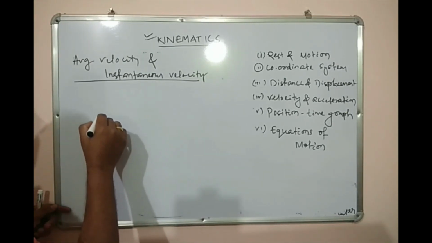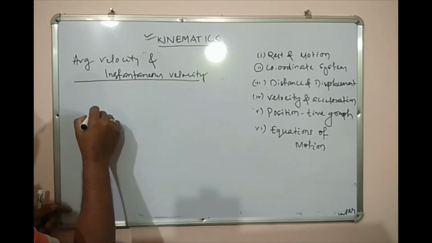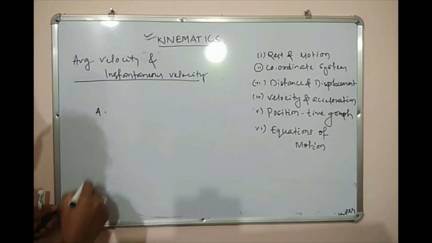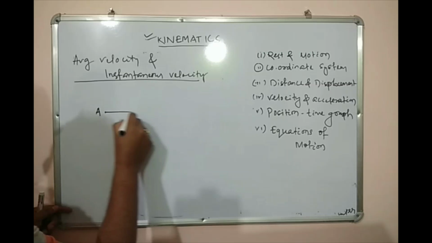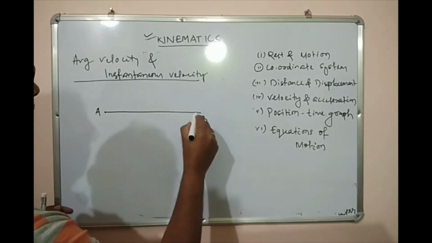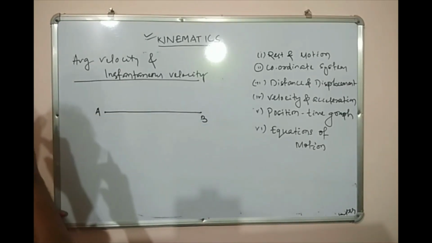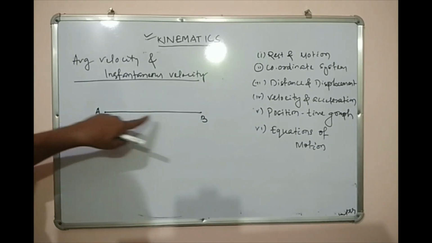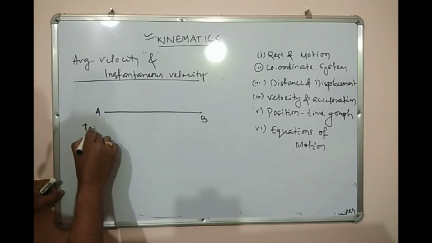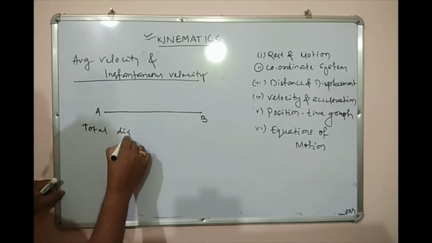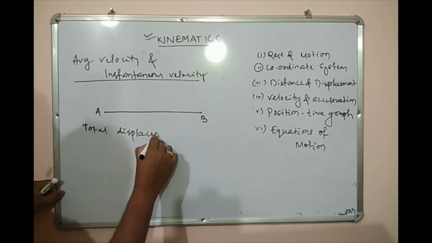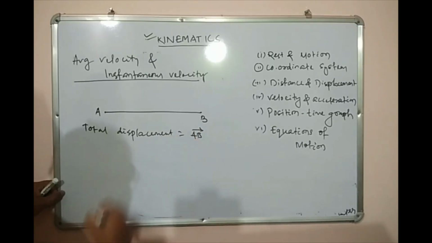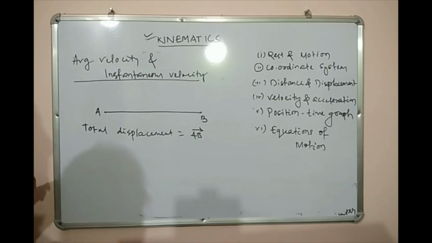Let us understand this like this. Suppose a body starts its motion from a point here at A and it goes up to B. So the total displacement of the body is from A to B. Total displacement equals AB. Now it is a vector quantity, AB.